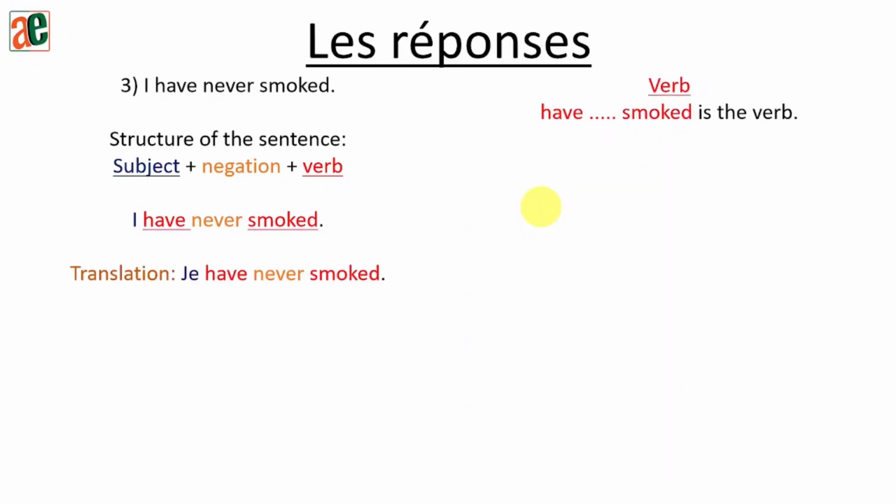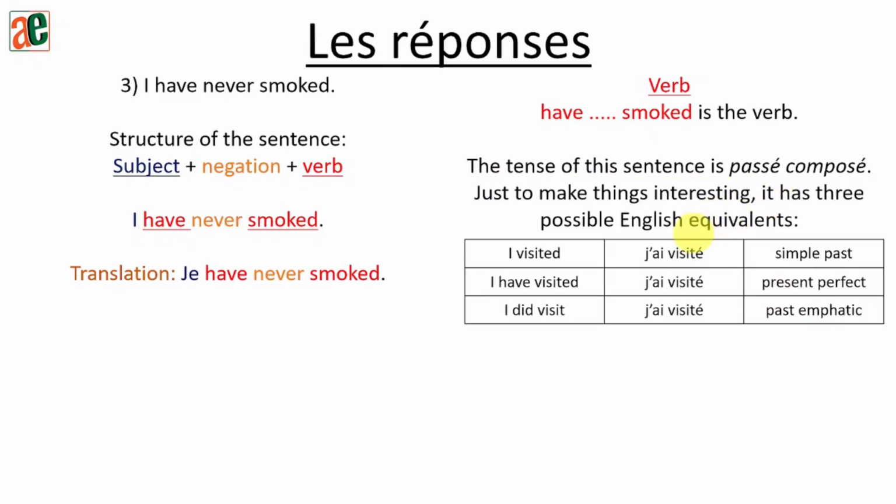Okay. The next part, the verb. Have smoked is the verb. So the tense of this sentence is passé composé. If I want to express passé composé in English, I need to know that we can have 3 different possibilities of English equivalents. For example, I visited will become passé composé. I have visited, I also need to use passé composé in French.